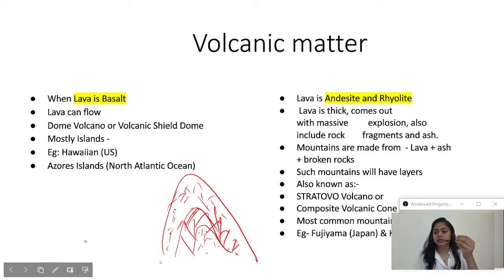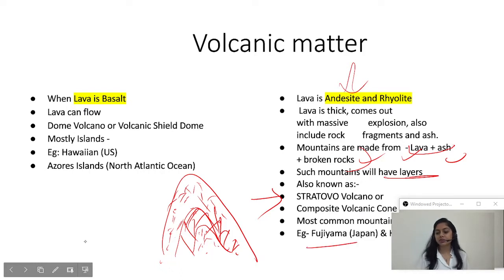See, in this second case, the whole matter which is coming out is a mixture of all these things: lava, ash, and broken rocks. And these will form layers. These will get deposited one above the other, and they are known as stratovolcano. The most common stratovolcano, or the mountain formed because of this kind of lava, is Fujiyama, which is in Japan.